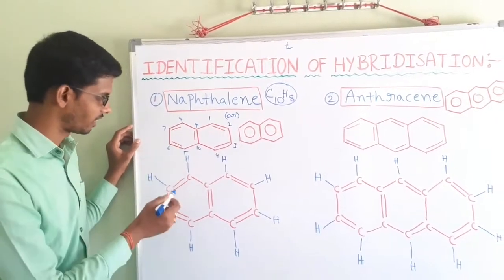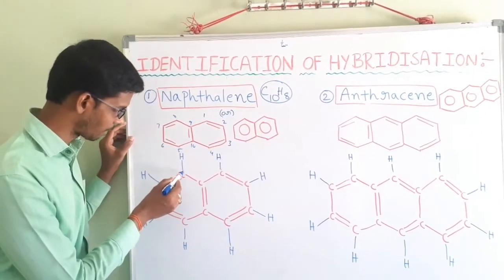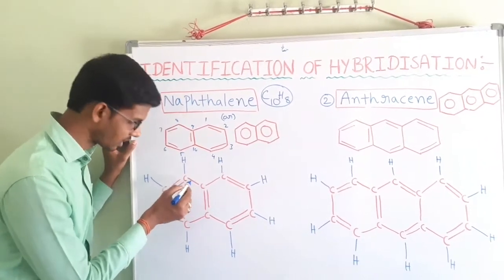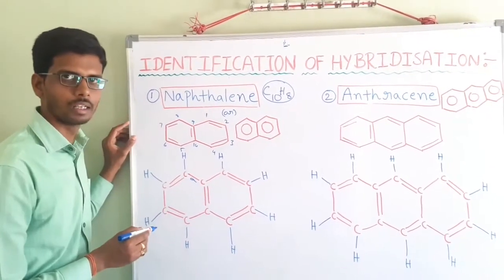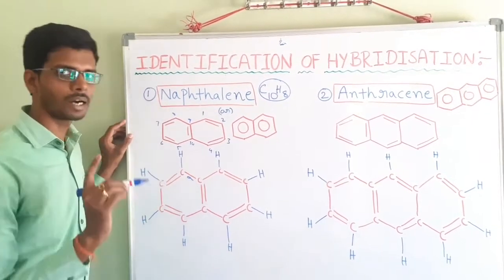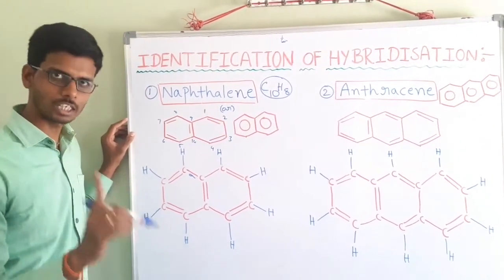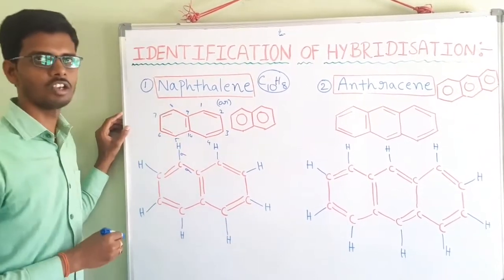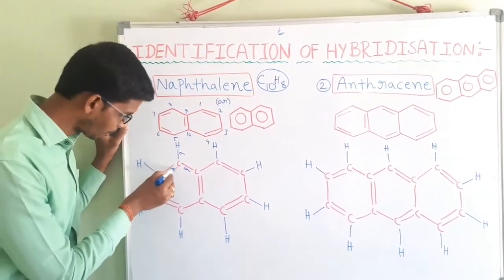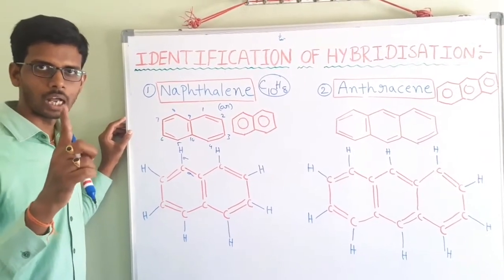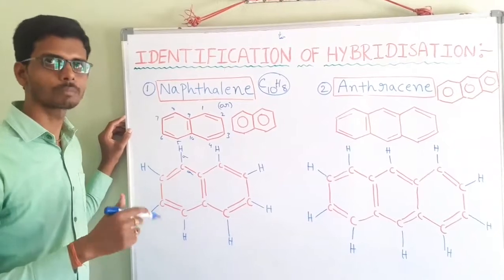That is naphthalene. Suppose, for example, let us see this carbon. This is a single bond, which is nothing but a sigma bond. I already told that all single bonds must and should be sigma bonds. This is also a single bond, so this is also a sigma bond. Here a double bond is present. In this double bond, one must and should be sigma, and the second one is a pi bond.